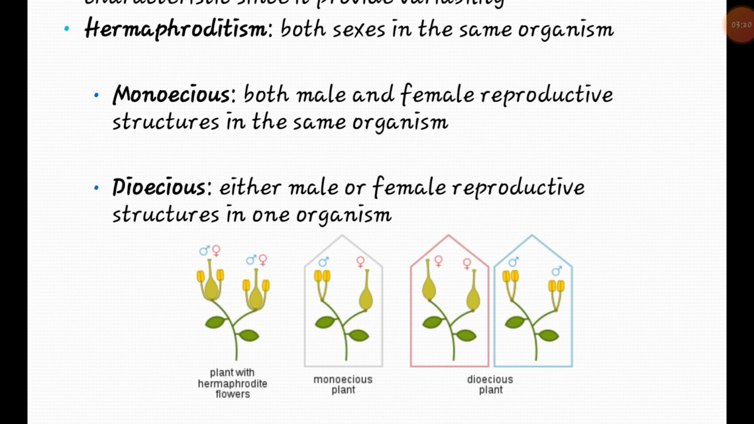Then the mechanism of sex determination may be genotypic, that is also called GSD, or environmental, ESD. A mixture of genotypic and environmental sex determination may also occur. Genotypic sex determination, that is GSD, may be chromosomal or genic. Then we'll see the chromosomal sex determination method.